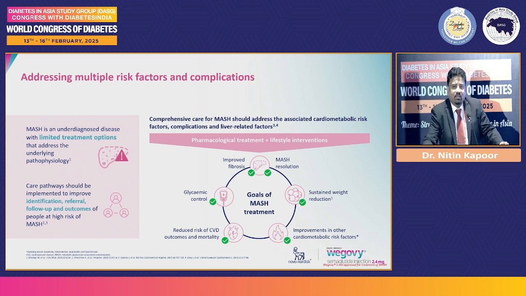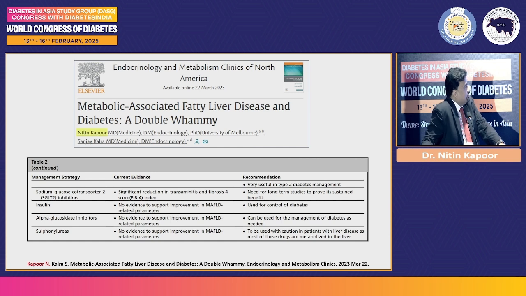Now, when we look at the current scenario of how we manage this, definitely lifestyle is important, but the quantum of lifestyle required for reduction of steatotic liver disease is huge, to the scale of 15%, which is sometimes difficult with lifestyle alone. We recently reviewed and published this in Endocrine Clinics of North America, looking at all the drugs that are available in the diabetes spectrum, their effect on fatty liver disease. Some showed, some have absolutely no evidence.